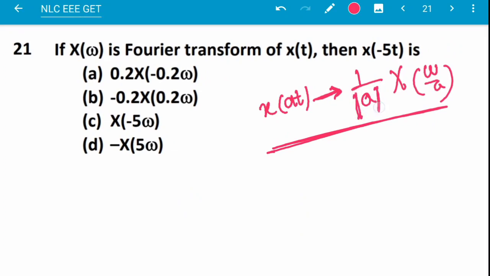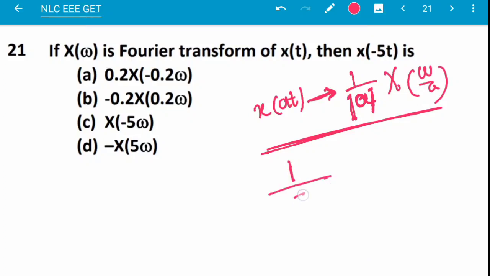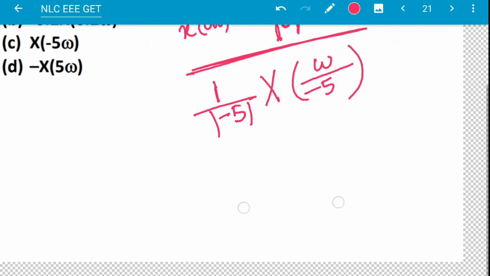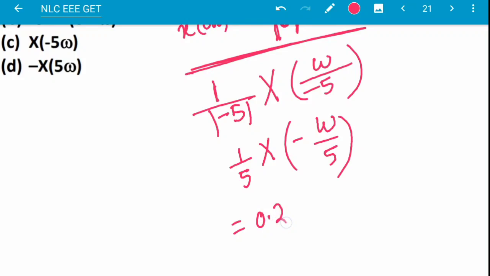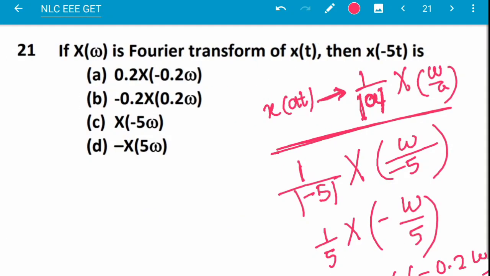Here a is minus 5, so we need mod of a. This will be 1 by mod of minus 5 into X of omega by a. Omega by a means omega by minus 5. So this will be 1 by 5 X of minus omega by 5. 1 by 5 is 0.2, so it is 0.2 into X of minus 0.2 omega. So here the answer will be option A.